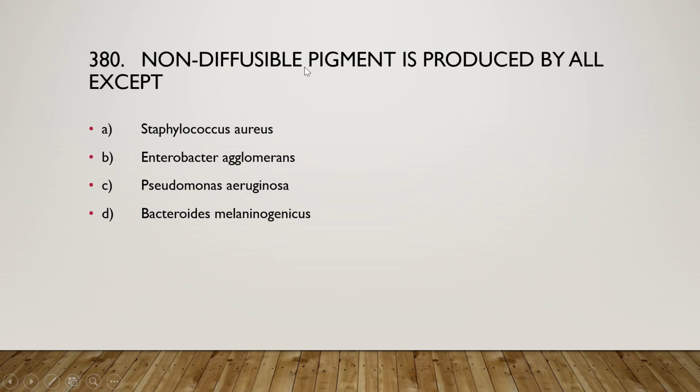Next question is: non-diffusible pigment is produced by all except Staphylococcus aureus, Enterobacter agglomerans, Pseudomonas aeruginosa, Bacteroides melaninogenicus. The right answer is option C, that is Pseudomonas aeruginosa.